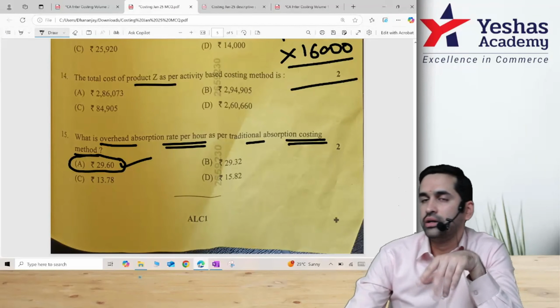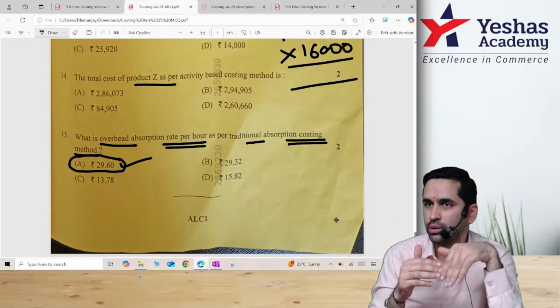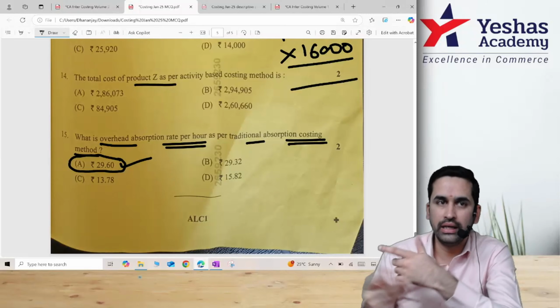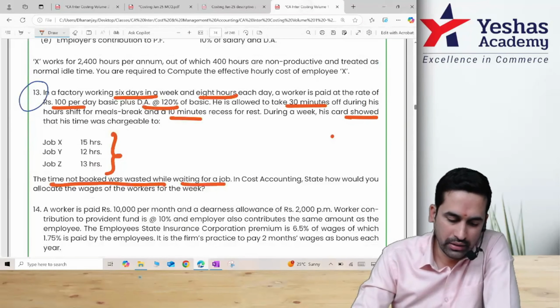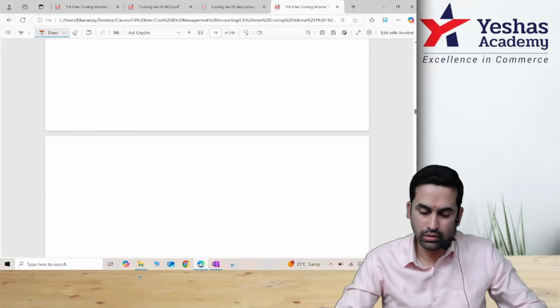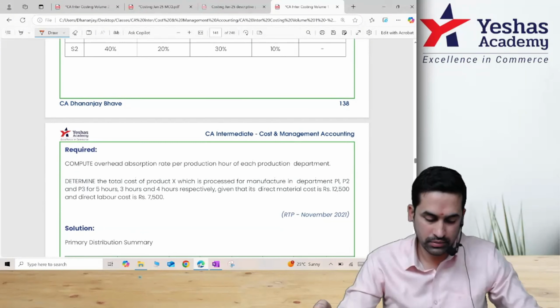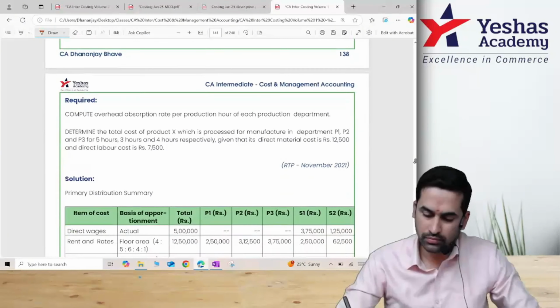Did you notice the pattern? 2 big questions, 5 into 2, 5 into 2, and then 5 small MCQs of different topics. That means 2 case study. I don't really call it case study. This is descriptive converted to MCQ type. They named it as case study. You have done in class also many questions in ABC like this. Not one, not two. We have done lot of questions. Machine setup, machine running cost.